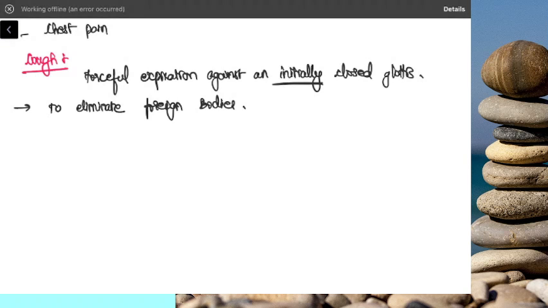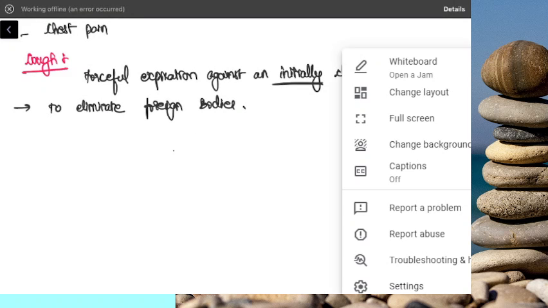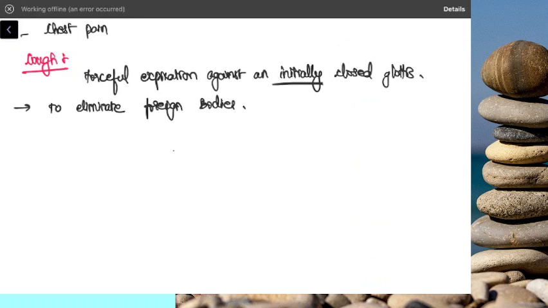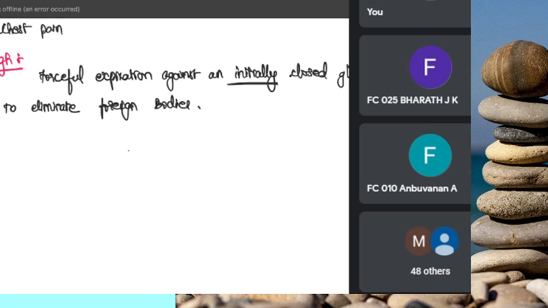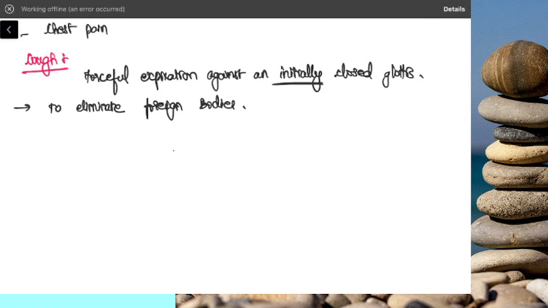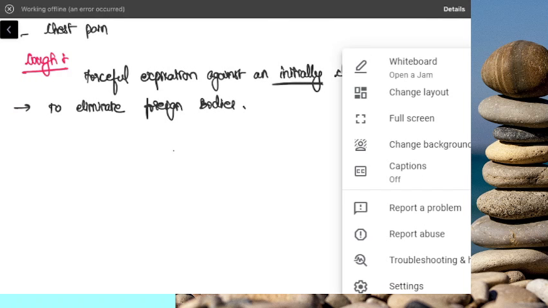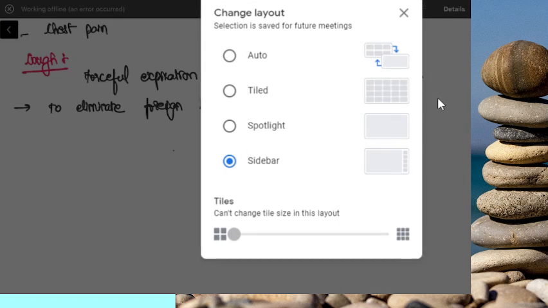Since the glottis is closed, the pressure builds up inside the larynx. When the vocal cord suddenly opens up, the air is released as a gush, with a high flow of air, and along with it, the foreign body or whatever mucus was impacted in the airway will be released. So initially closed glottis is an important term.